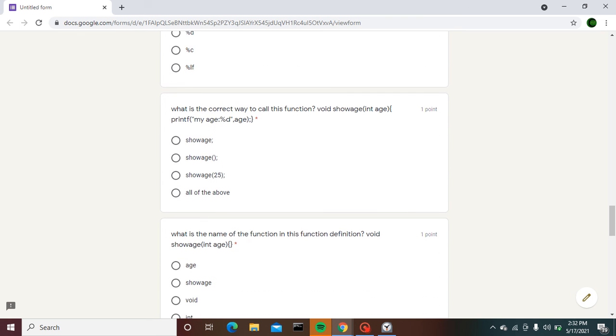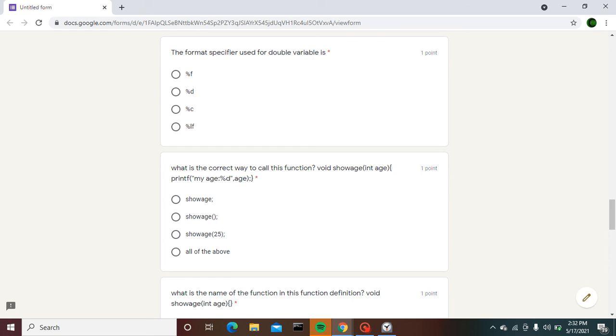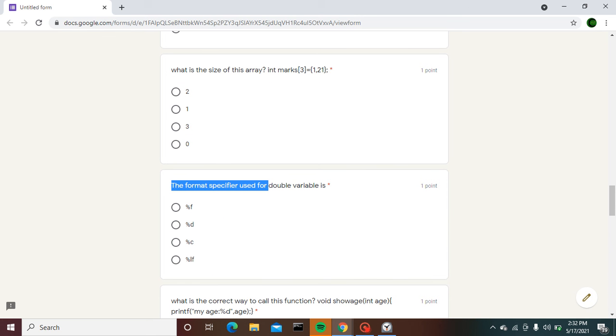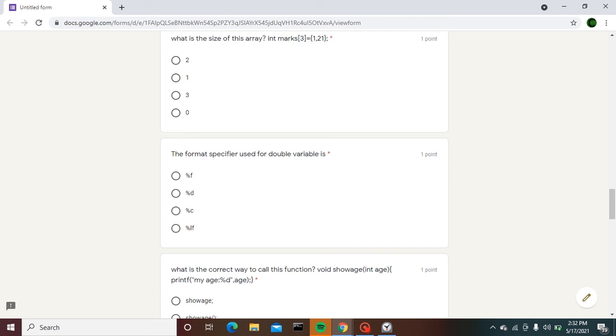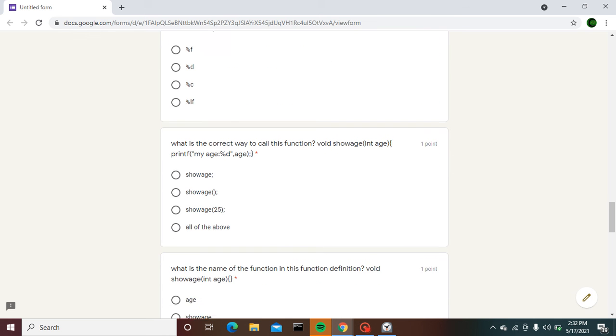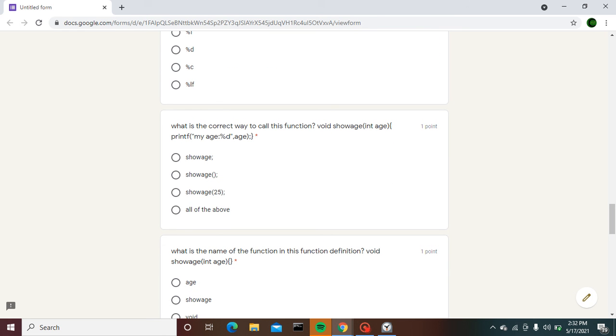Our next question, the format specifier used for a double variable is. I have covered all the topics in all my videos. Next question, what is the correct way to call this function?